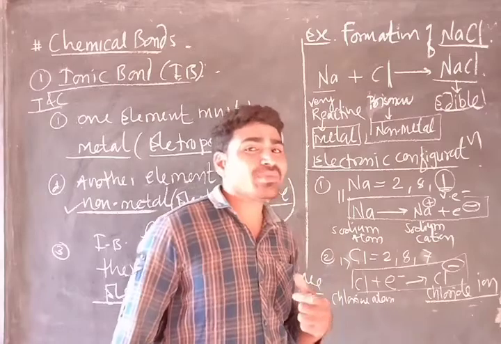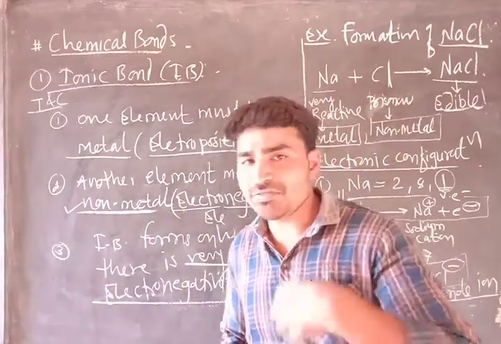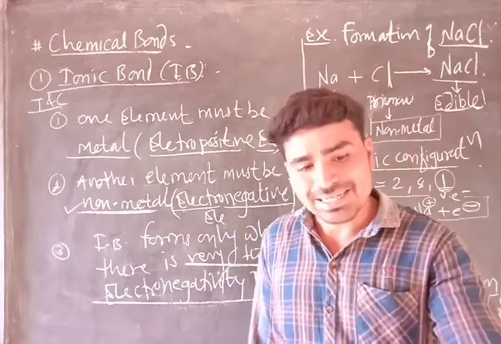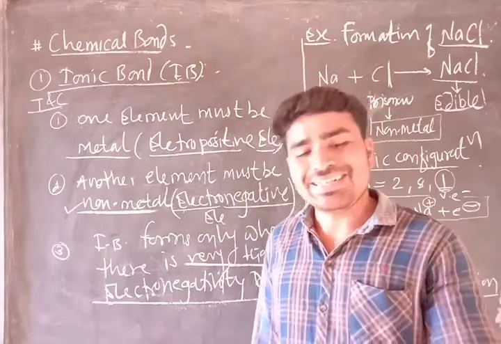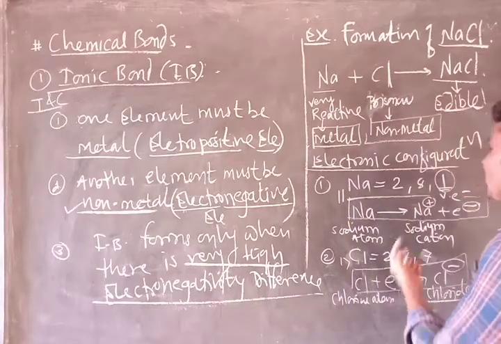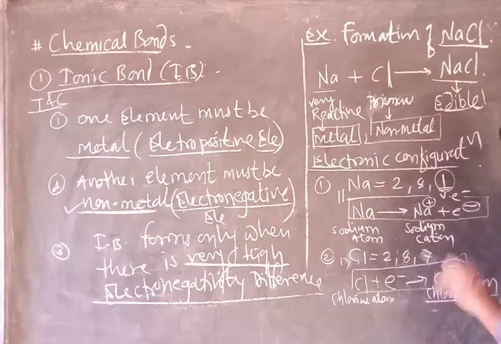So it is one kind of relation: one is giving and the second is taking. So metals give electrons and non-metals take electrons. In this case, sodium forms a positively charged ion and chlorine forms a negatively charged ion.